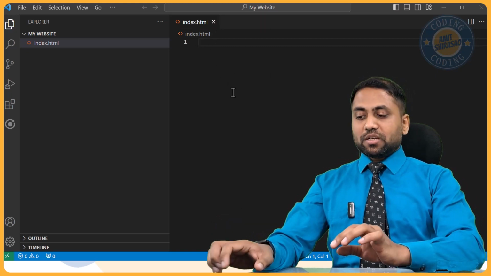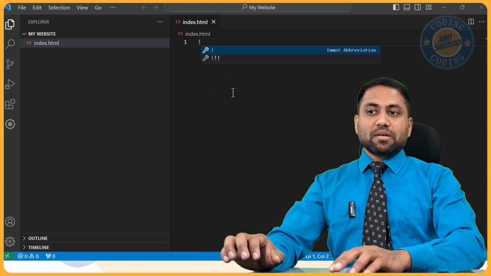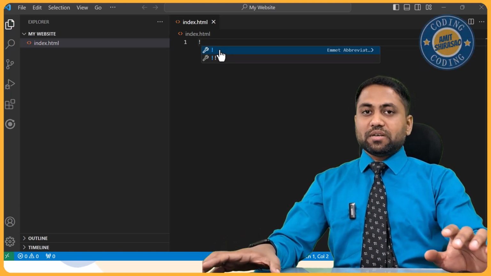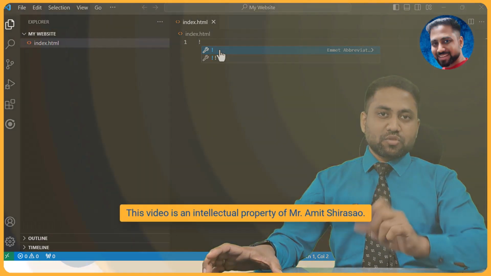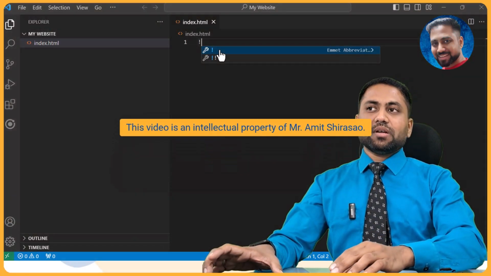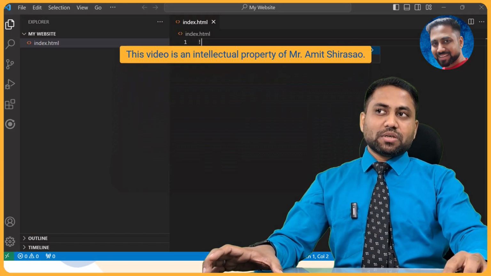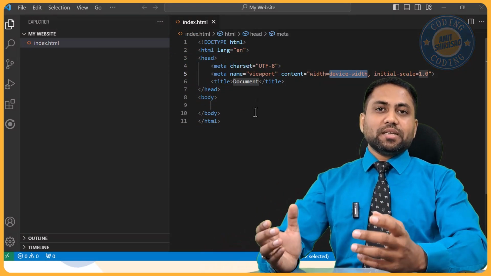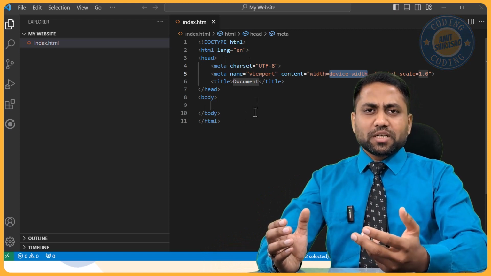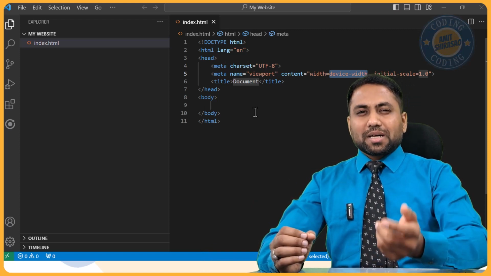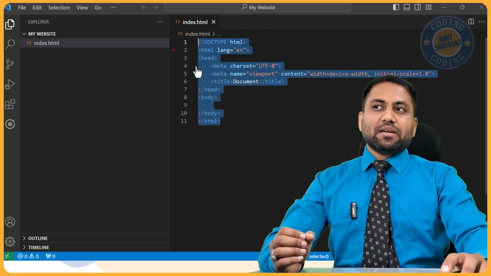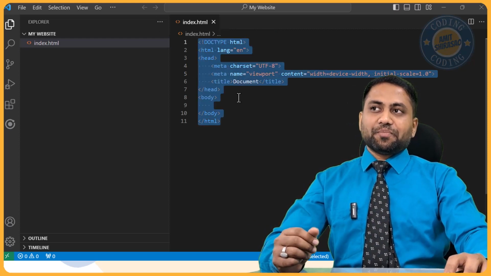So what I'll do is I'll just say colon and I'll hit enter, or I will click here, or the tab key can also be pressed. So enter, tab, or you can just click here using mouse. What it will do is automatically give you some boilerplate code. Boilerplate code means some code just to start with. See, this is a basic blank website that it has created for me.